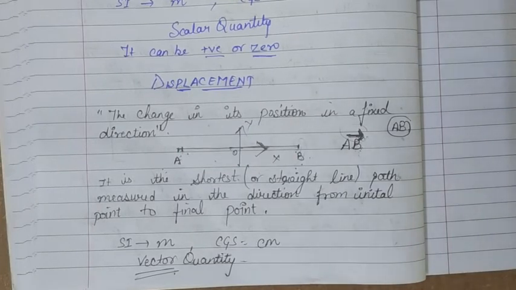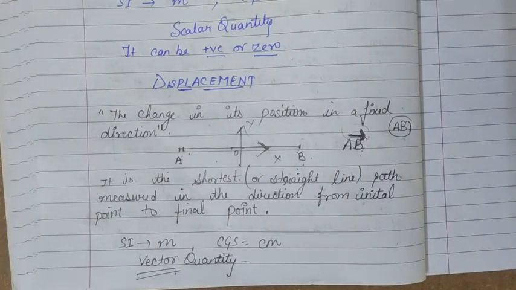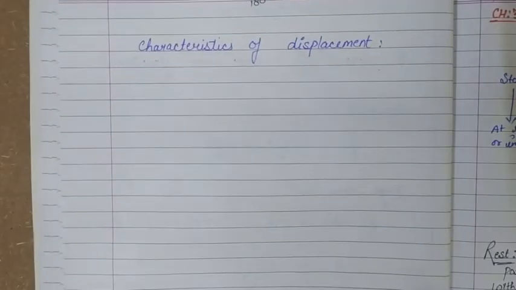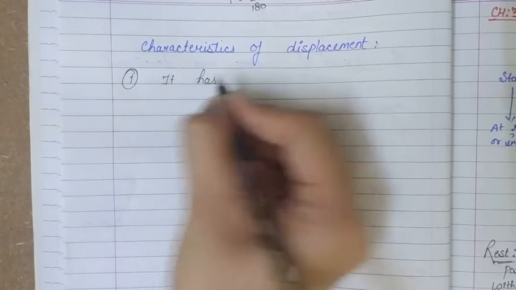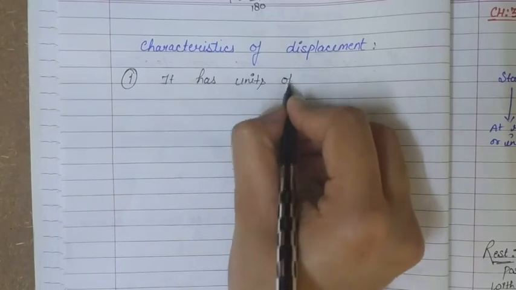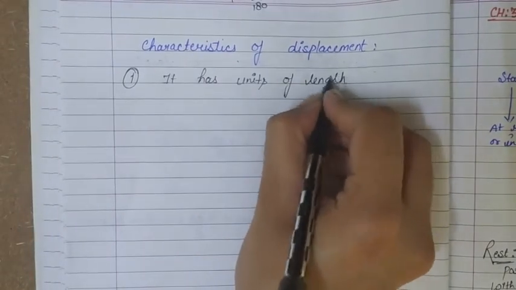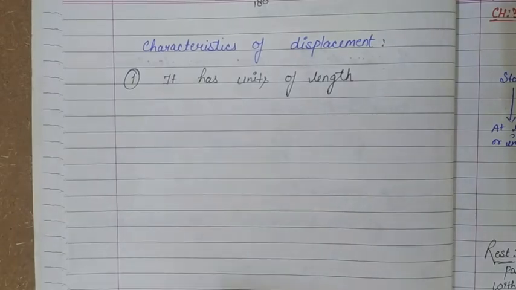Now I am talking about the characteristics of displacement, कि नई चीज़ें क्या क्या है यहाँ पर, what are the points that we have to note whenever we are talking about displacement. So let's talk about the characteristics of displacement. The first characteristic of displacement is that it has units of length. It is also measured in terms of length. Its SI unit is same as that of distance, means meters, or in CGS it is centimeters.